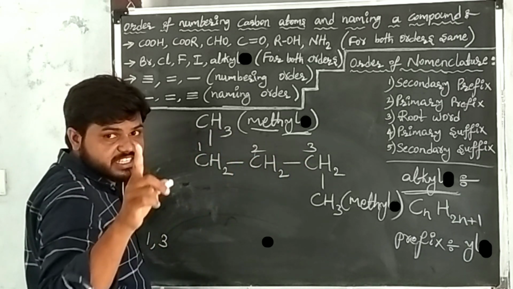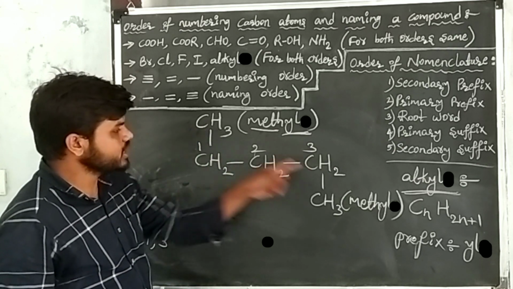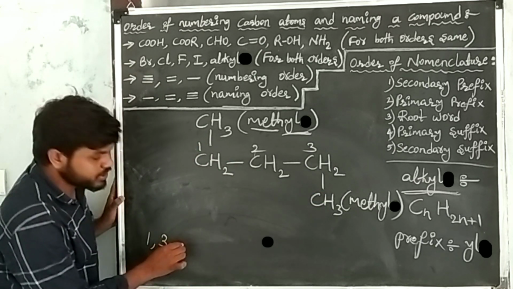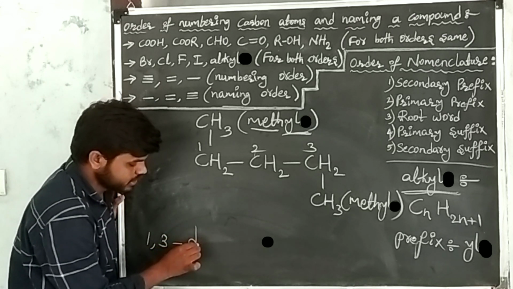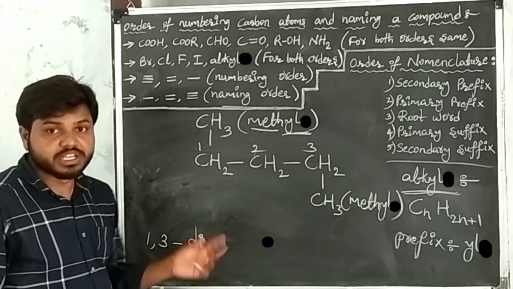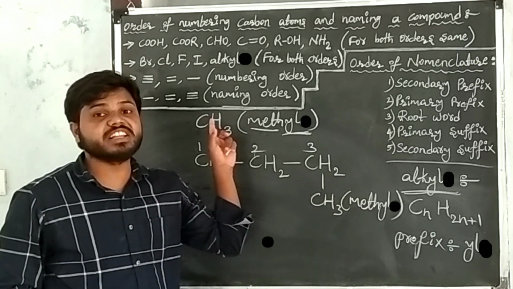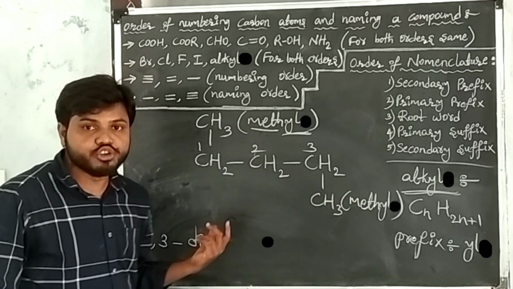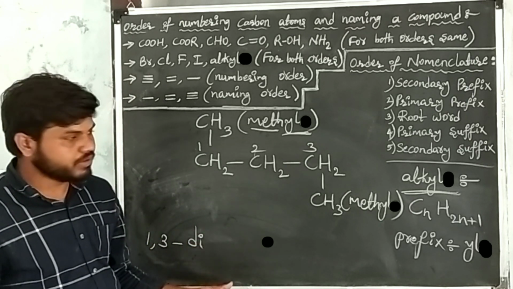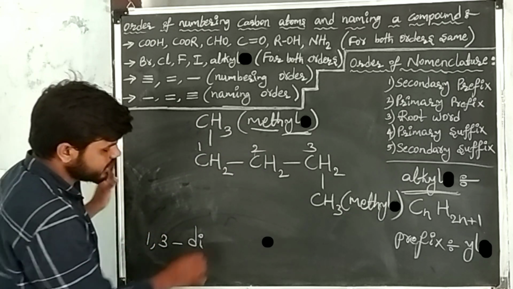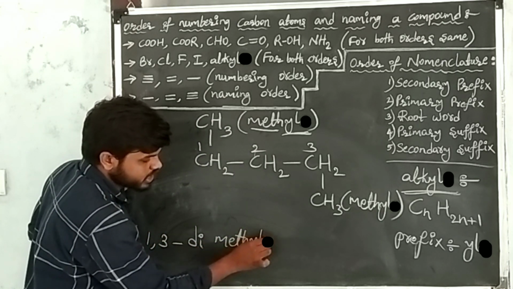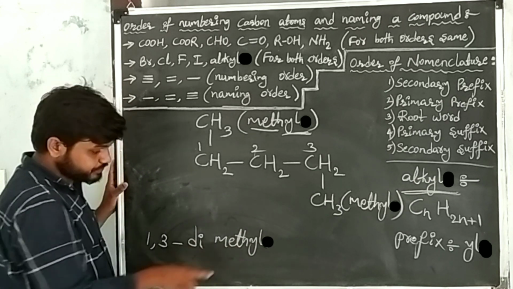How many times is methyl repeating? 2 times. Here once, here once. The numerical prefix for 2 times is di. I write the numerical prefix. 2 times methyl is there in the given carbon compound, that's why the numerical prefix is di. After writing the numerical prefix, write the prefix of methyl, that is methyl only. I have written the methyl prefix.